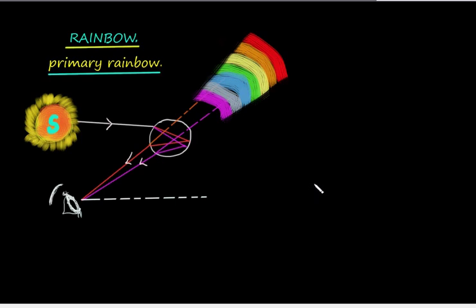You might recall that it appears on the eastern horizon during the evening and on the western horizon in the morning. That is, the sun is always behind the observer. There are certain factors deciding its appearance. That is why we don't see the rainbow always.